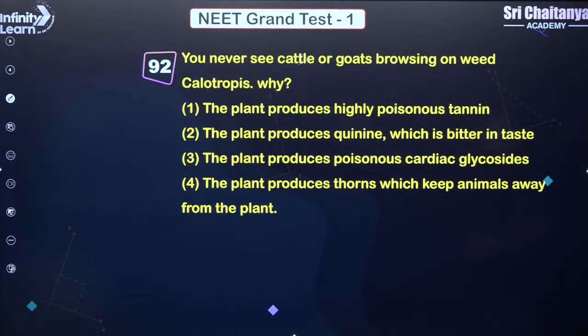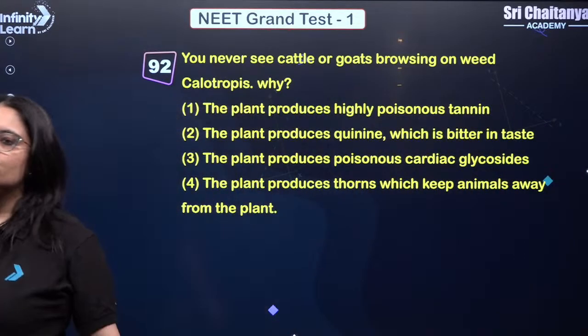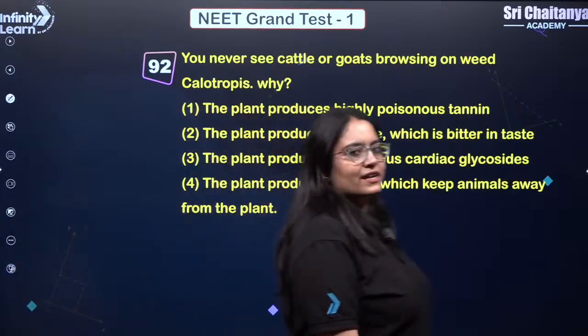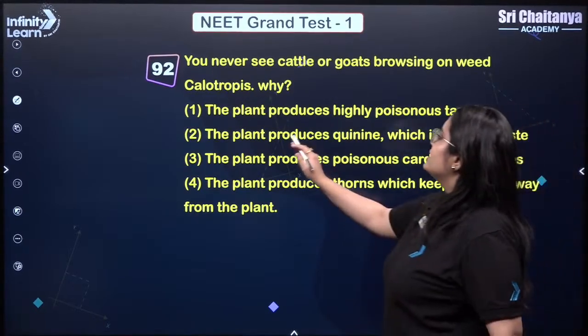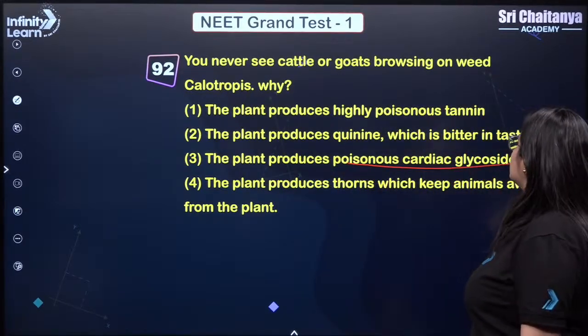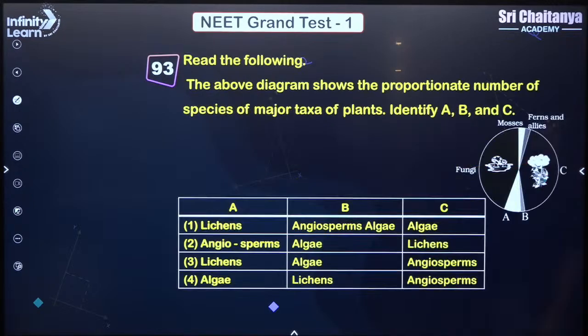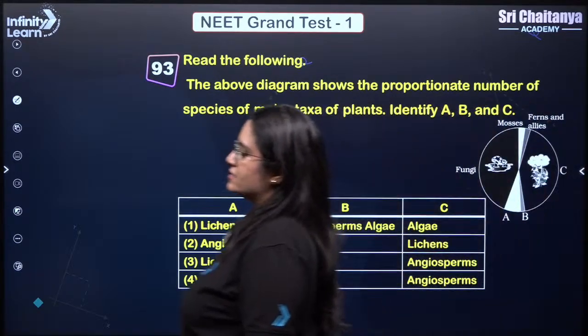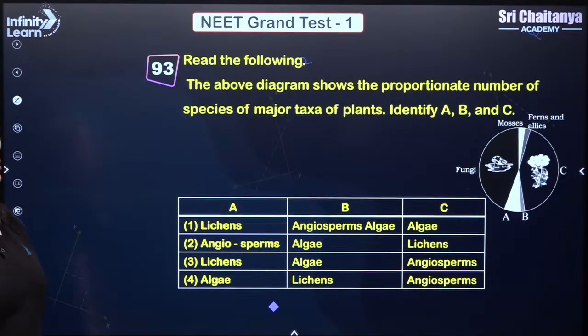You never see cattle or goats browsing on Calotropis. Why? So what do you think is the right answer, my dear students? Come on, participate, everyone in the chat box. Very good. The right answer is this plant produces poisonous cardiac glycosides. Answer is 3.